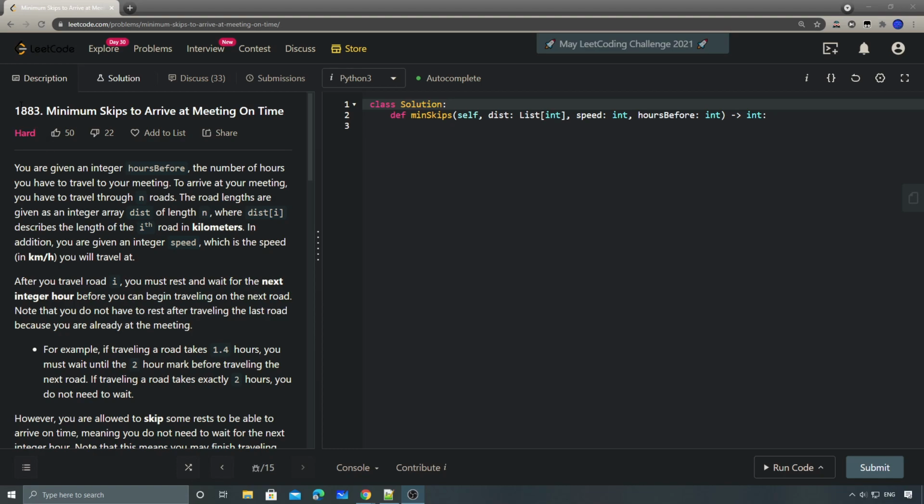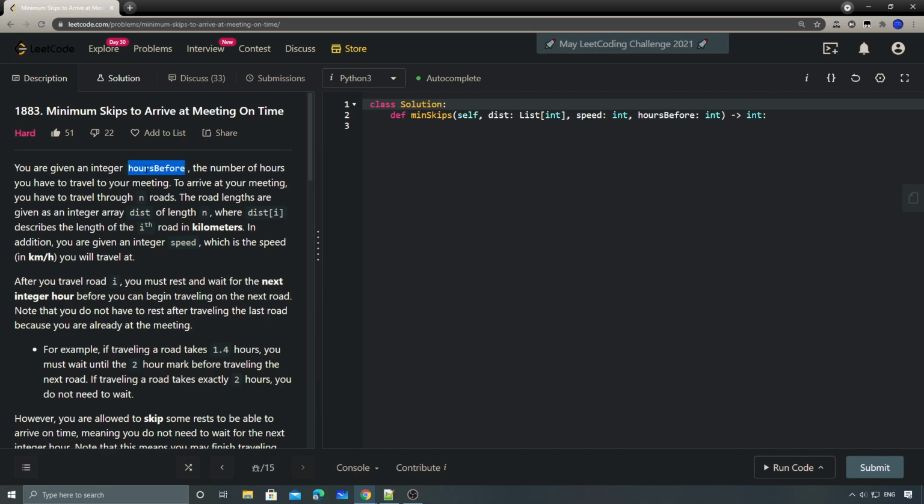So this time, LeetCode number 1883. Minimum skips to arrive at meeting on time. So this one, the description is pretty long, right? And basically, you're given an integer hours before, and that's our target, basically.